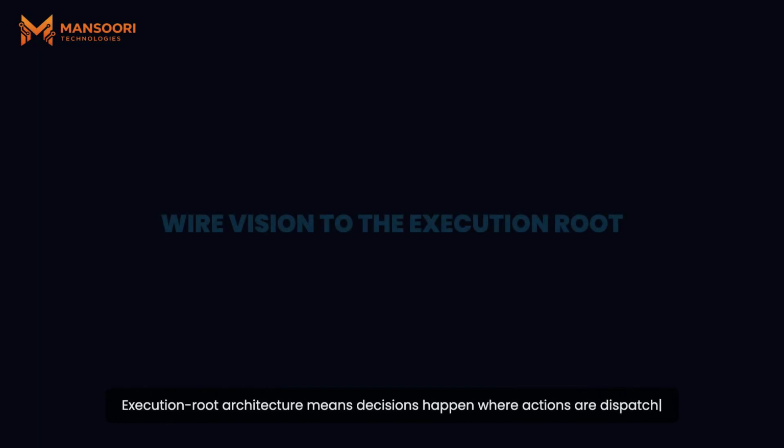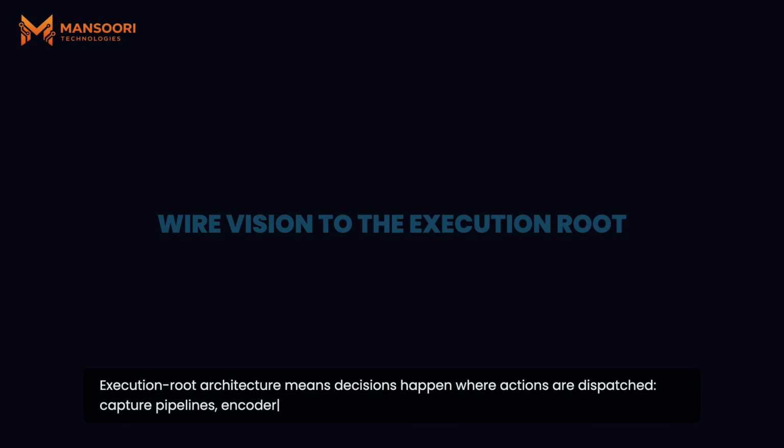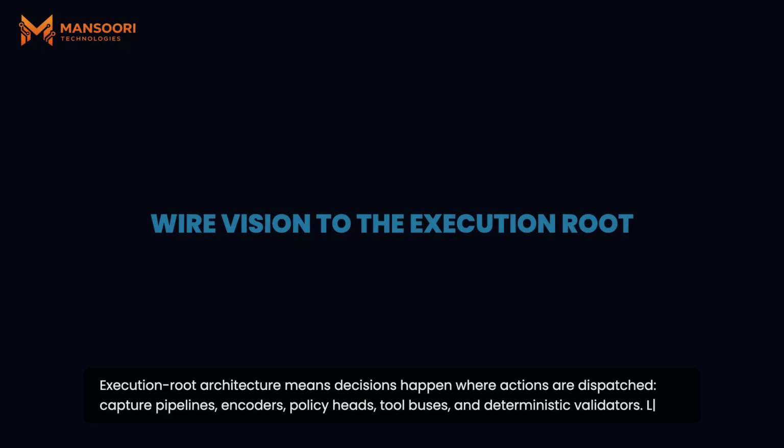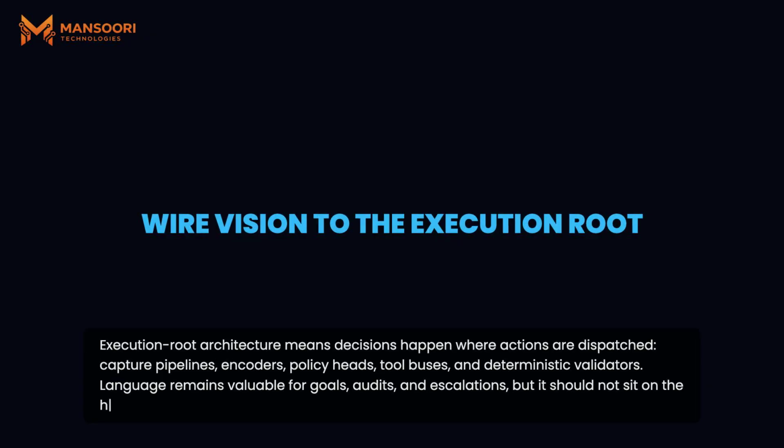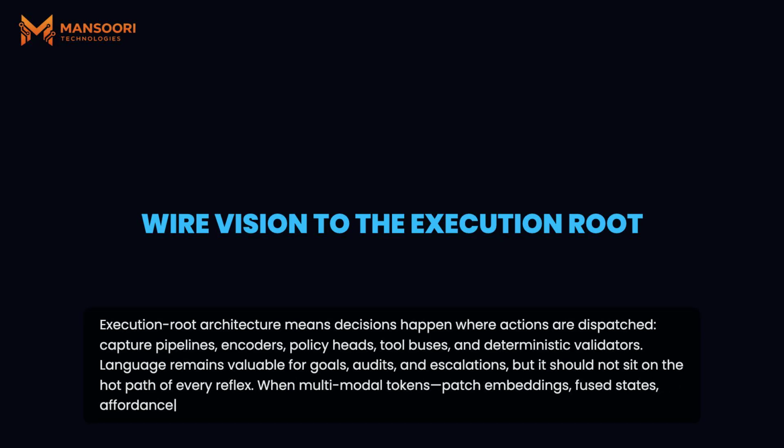Execution route architecture means decisions happen where actions are dispatched. Capture pipelines, encoders, policy heads, tool buses, and deterministic validators. Language remains valuable for goals, audits, and escalations, but it should not sit on the hot path of every reflex. When multimodal tokens, patch embeddings, fused states, affordance maps reach the same layers that authorize tools, you shrink the gap between seeing and doing.